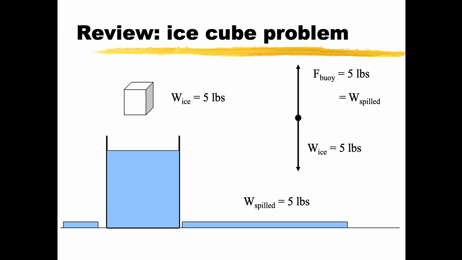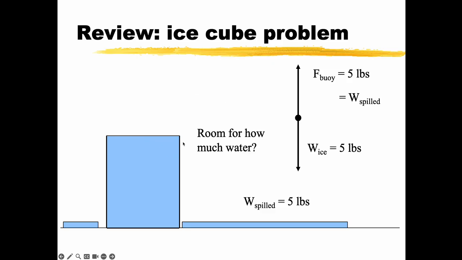And so now I take the ice cube and I pull it up, and let's pretend that somehow none of it melted while it was sitting there in the water. I still have 5 pounds of ice, and the water level drops down. Now, if I stand there all day and hold this 5-pound block of ice and it melts, it's going to drip back into the bucket. Well, this is 5 pounds of water, or it will be when it melts. And this is 5 pounds. Where's the water level going to go? It's going to melt, and it's going to fill it back up to the top.